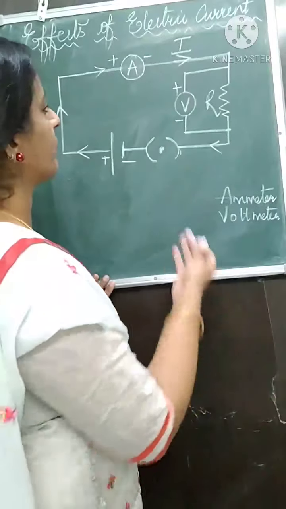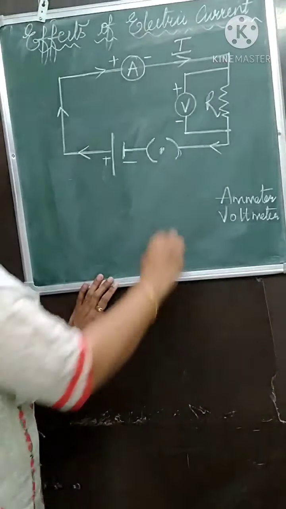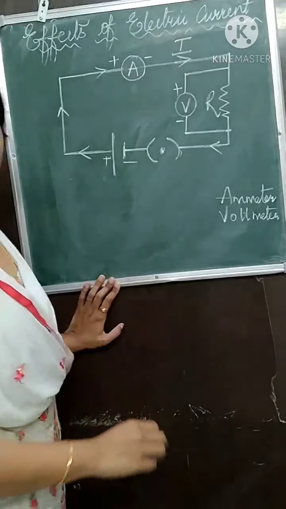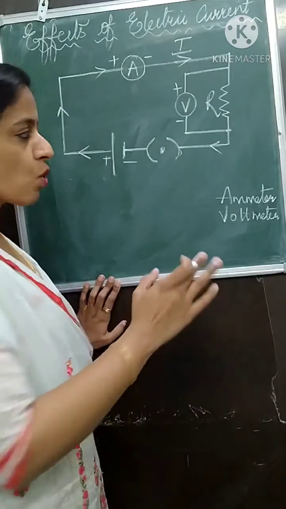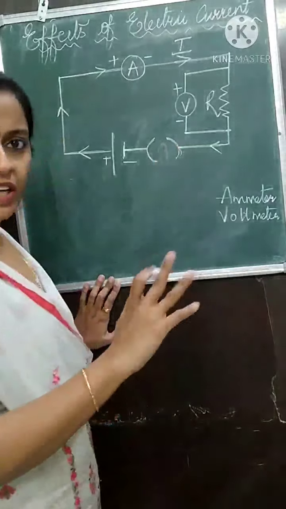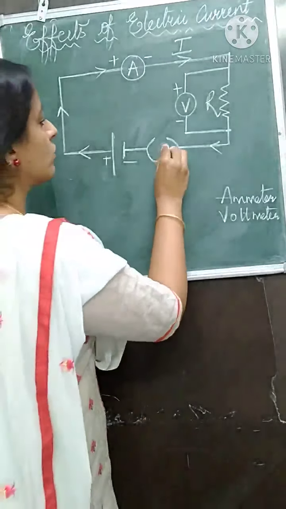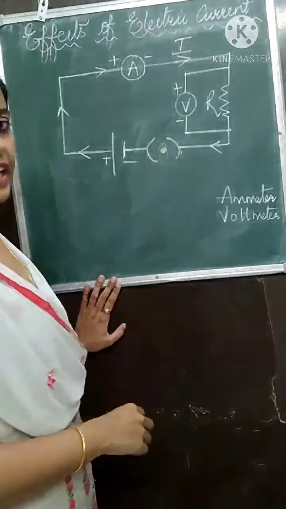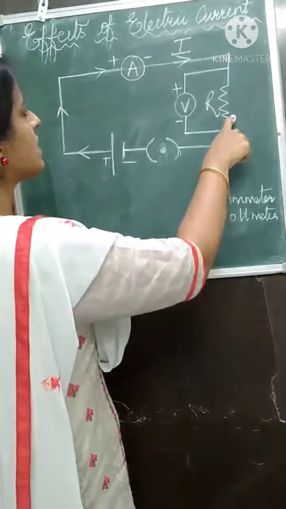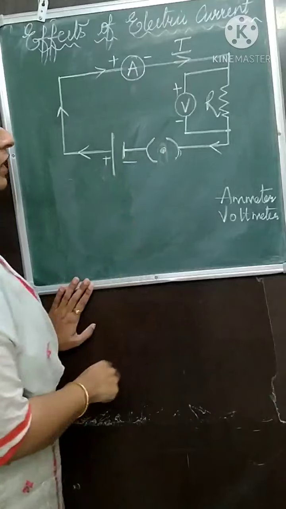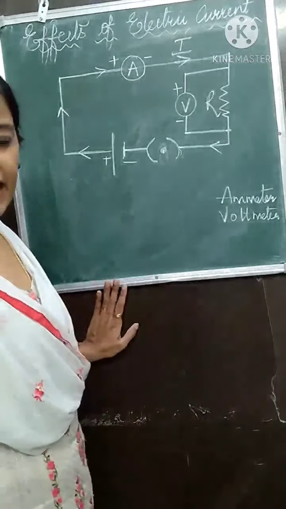This means the circuit is closed and the current flows. If the circuit is open, there is no connection and no current flowing. So whenever you see this sign, it means the circuit is closed. This is the symbol for resistance, the ammeter, and then the voltmeter. We have a circuit diagram.